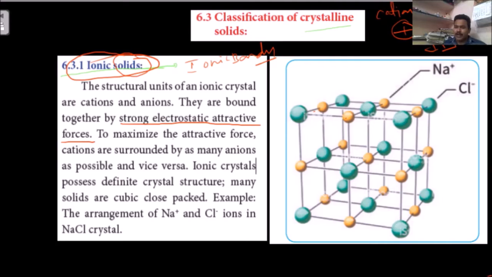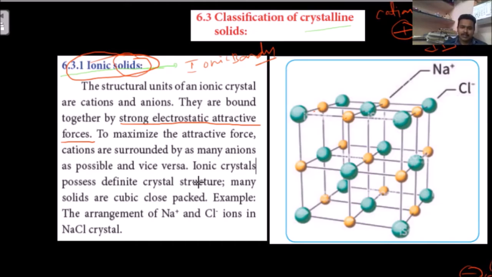Suppose one cation is there; it is going to be surrounded by negative ions, and only then there will be attraction. Because of that, an electrostatic force of attraction develops, so ionic bonds get developed. Based on that, the ionic solid is formed.